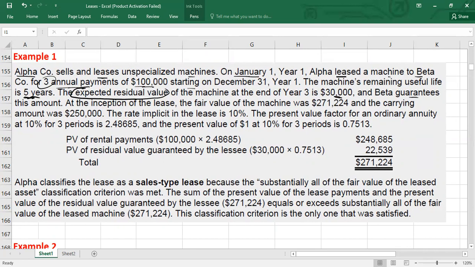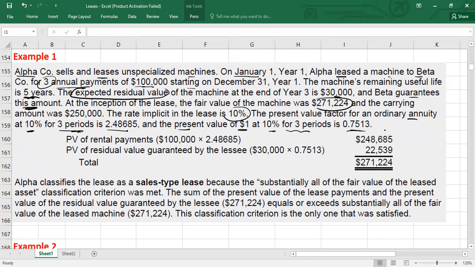But Beta guarantees this amount, which means Beta also guaranteed the 30,000. At the inception of the lease, the fair value of the machine was 270,000, and the carrying amount was 250,000. The rate implicit in the lease is 10%. The present value factor for an ordinary annuity at 10% for 3 periods is this, the annuity factor. The present value of $1 at 10% for period 3 is this present value factor.